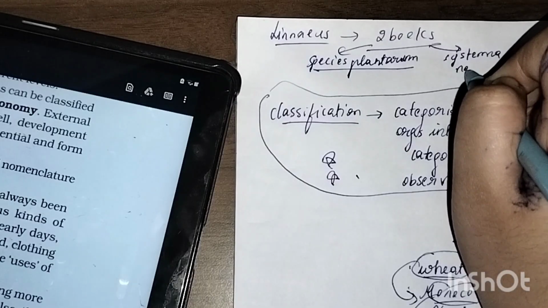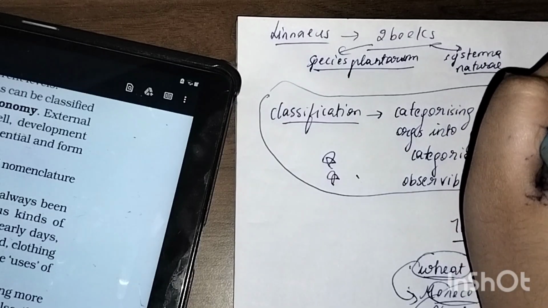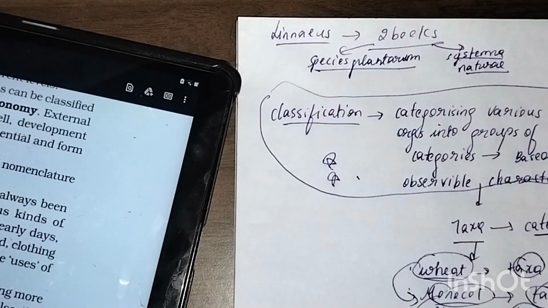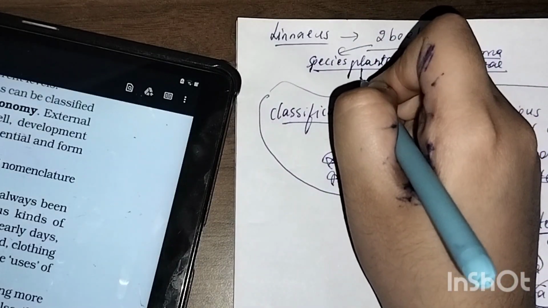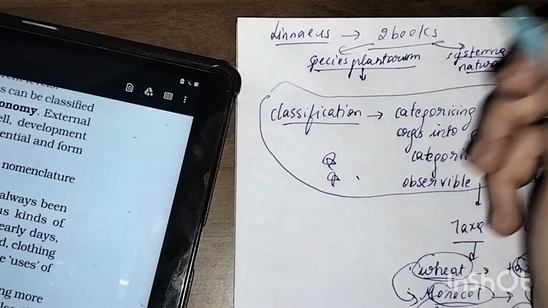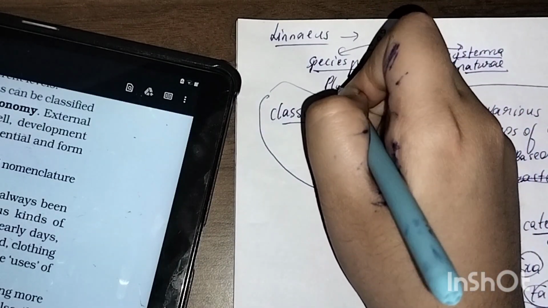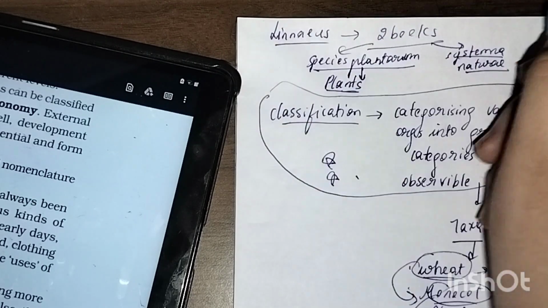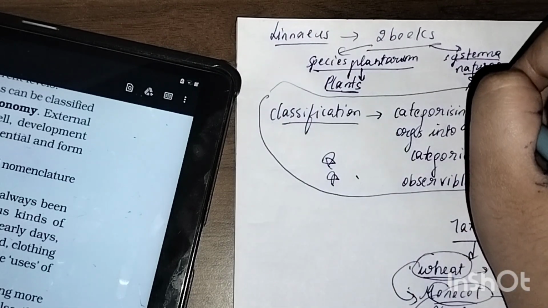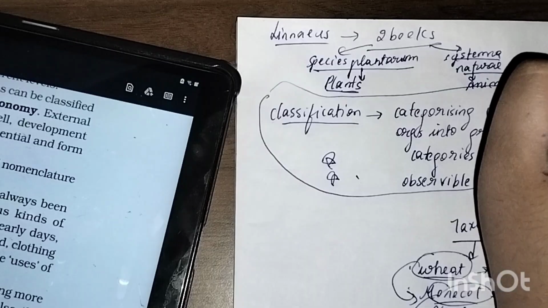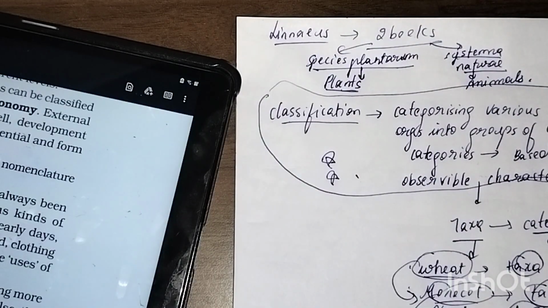Species Plantarum was for the study of plants, and Systema Naturae was for animals. Are you getting the point here? Okay, this was about that.